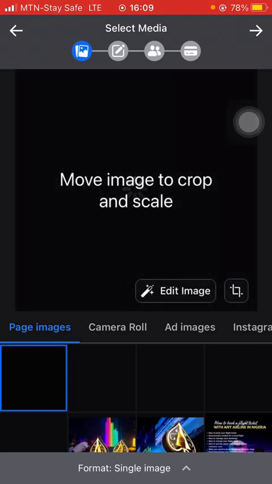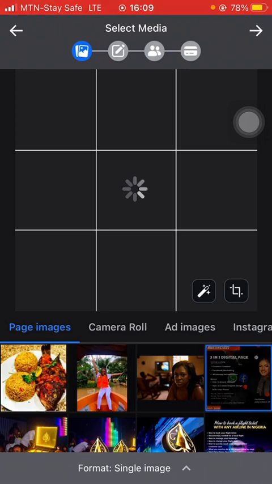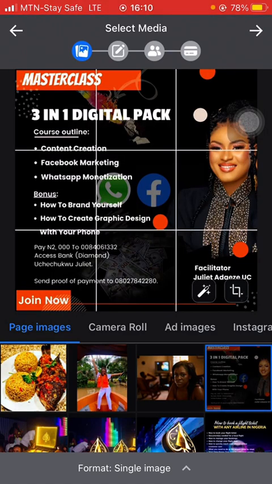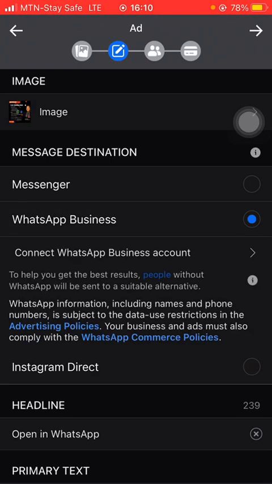Where is the picture I want to use? Let me see, this one. Okay, this is the same ad that brought you, so we are going to use this particular ad. So I click on next. What's my message destination? I want them to send a message on WhatsApp. Okay, this is my WhatsApp line because it's already connected.